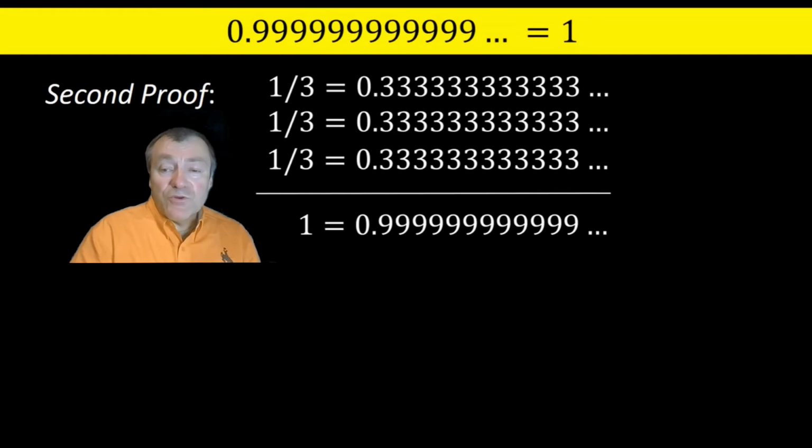What I like about this proof is that it counters some of the concerns of skeptic number 3, because here we started with a number, namely 1/3, for which the decimal expansion is unique. I haven't heard any student quibble about this point.